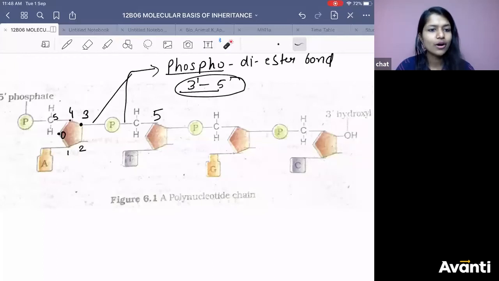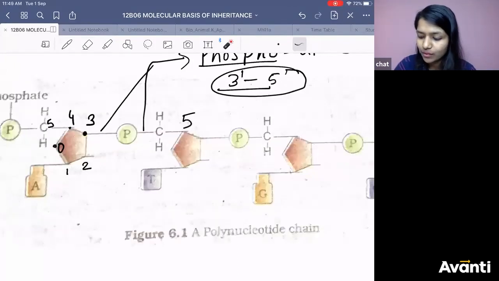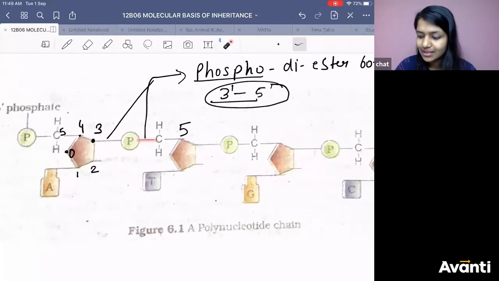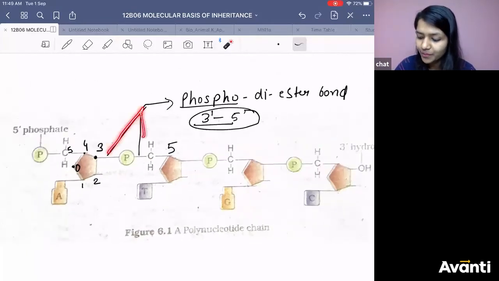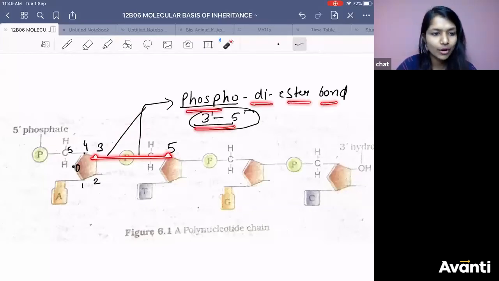The bond will not end. There will be one point where it will be free. That is why you have a 5' end and a 3' end. This is the phosphodiester bond. One ester bond here, another here. Since 2 bonds are getting formed between 3 carbon and 5 carbon, we say 3',5' phosphodiester bond.